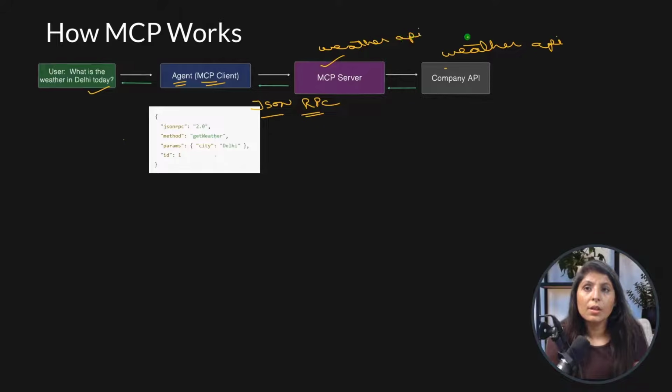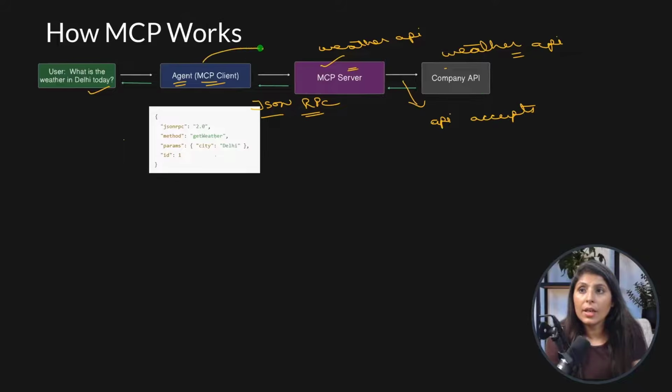So this company has their own MCP server, and using this MCP server we will connect to the API. We will not directly connect to the API, we are connecting to the company's weather API using this MCP server, and this MCP server will connect to the company API in which format? The format which this API accepts.